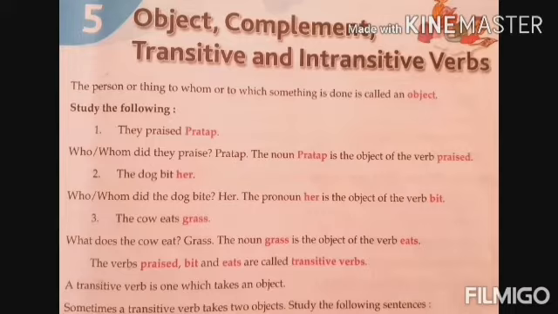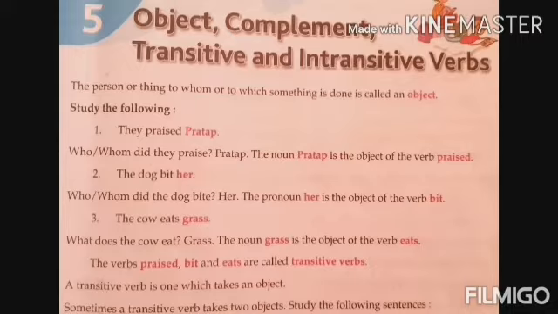Today we will read chapter number 5 of class 7th standard. The topic is object, complement, transitive and intransitive verbs. So students, I hope that you will enjoy the video and you will not miss any topic, otherwise it will be difficult to understand. So don't miss any topic, watch the video properly. So let us come on the topic.